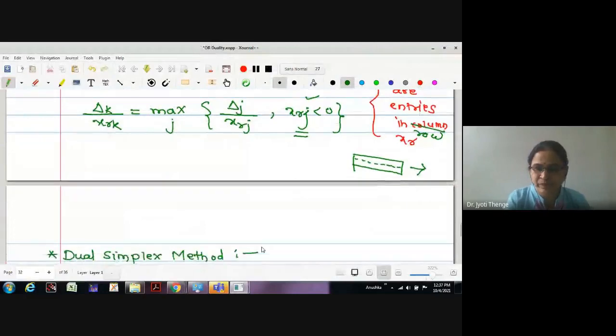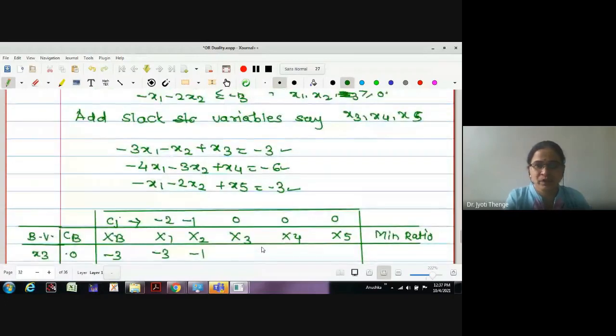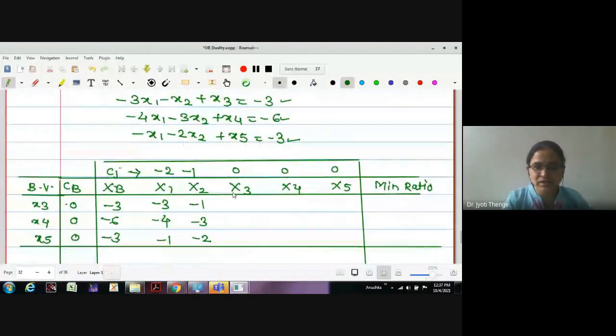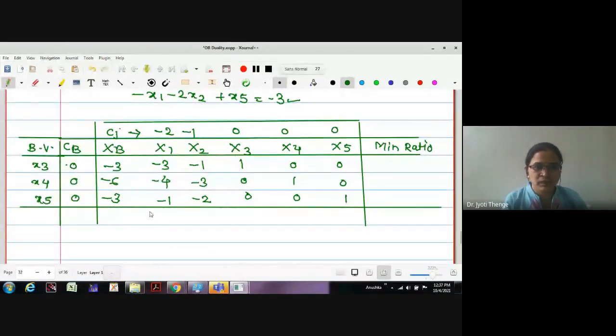Now what does this method say? Entries for x3 are 1, 0, 0. x4 is 0, 1, 0. This is 0, 0, 1. What are the delta entries? Delta 1 entry is going to be positive, because CB times x1 column minus c1 gives 0 minus of minus 2, therefore it is plus 2, this is plus 1, 0, 0, 0. Therefore, if you observe, all delta j's are non-negative.